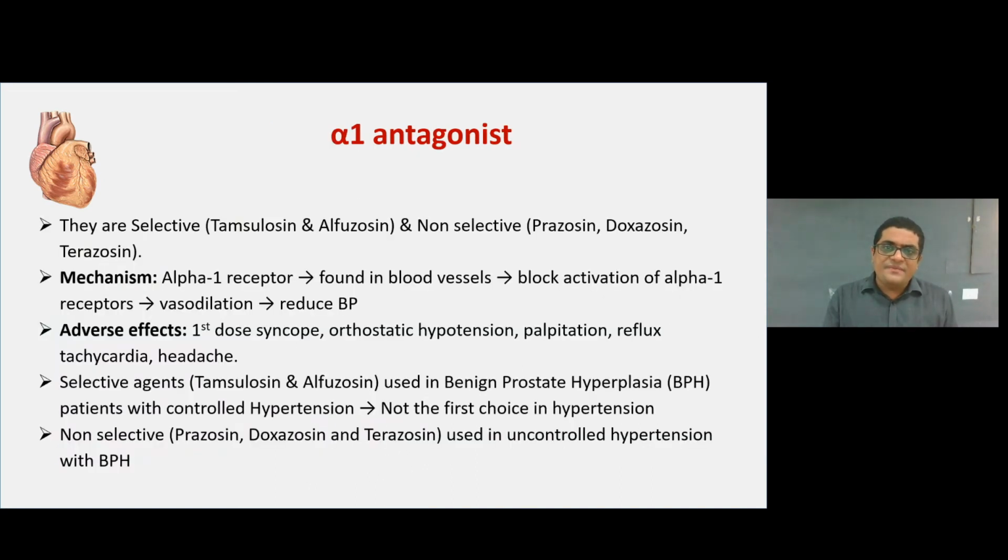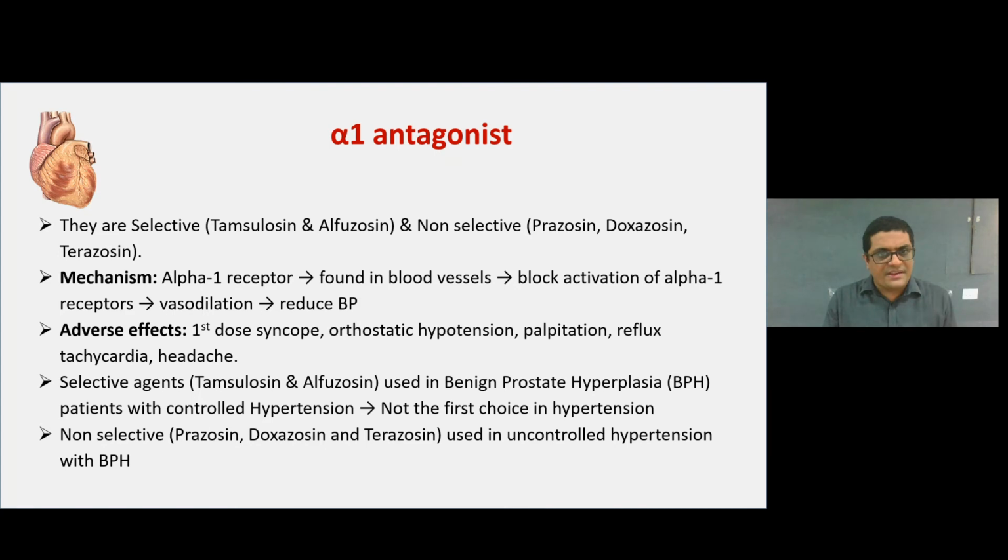Another drug class is the alpha 1 antagonists. The selective ones are tamsulosin and alfuzosin. The non-selective ones are prazosin, doxazosin and terazosin. Mechanism of action: these drugs block the alpha 1 receptors found in blood vessels, thereby blocking the activation of alpha 1 receptors, and cause vasodilation and reduce the blood pressure. So they block the alpha 1 receptor present in the blood vessel and cause vasodilation and reduce the blood pressure.